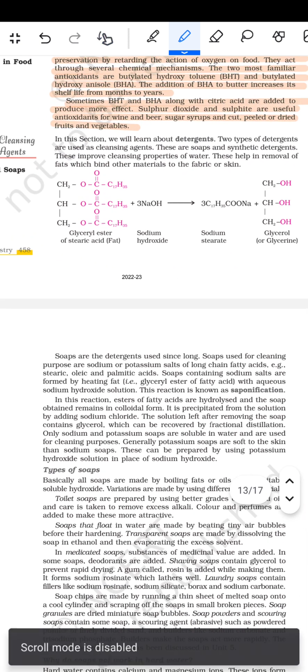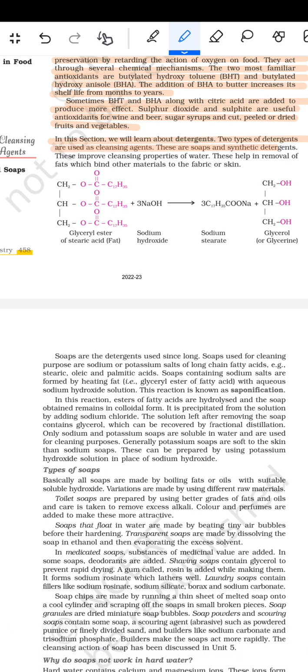So in this section we will learn about the detergents. Two types of detergents are used as cleaning agents. These are soaps and the synthetic detergents. These improve the cleaning property of the water. These help in the removal of the fats which bind other materials to the fabric or the skin.